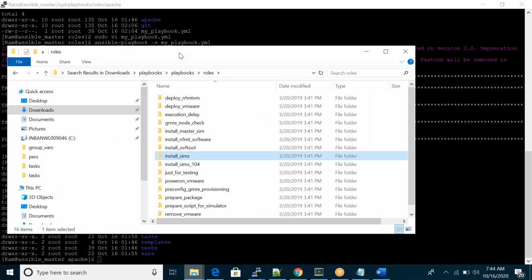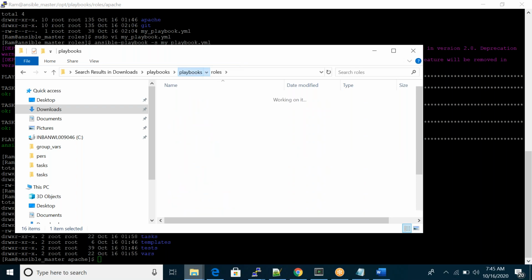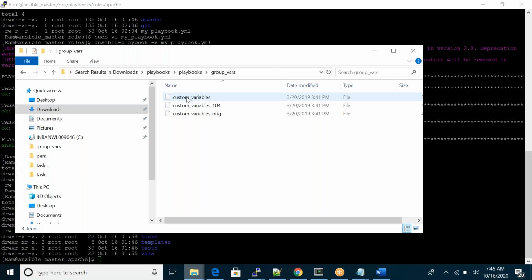So how many roles do we have? We have 16 roles. Instead of putting the variables in the role's vars files, what we did is create one directory outside of roles, something like group_vars. In that directory, we mention all our variables.